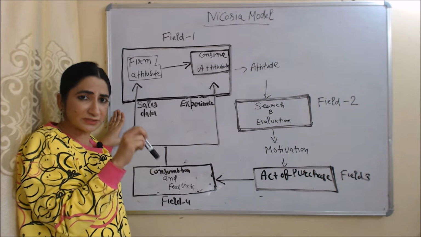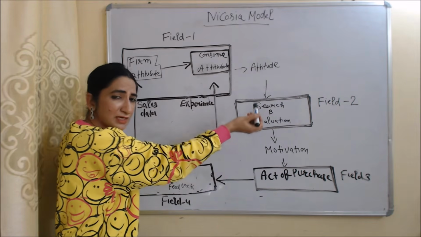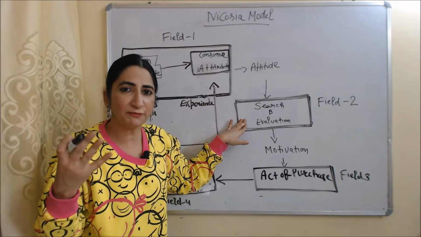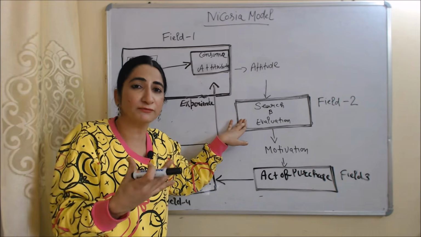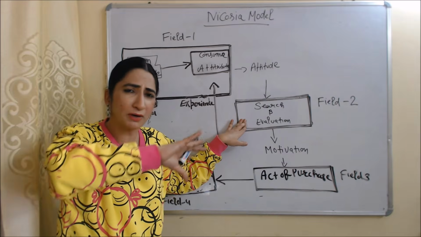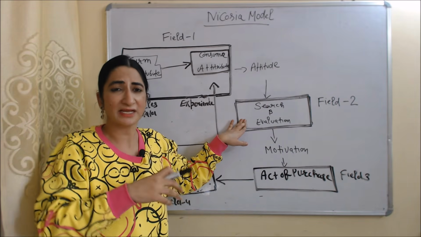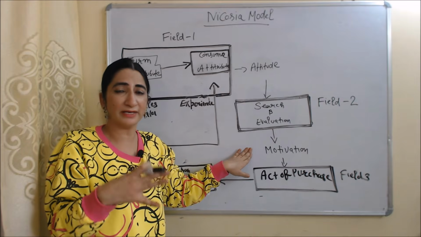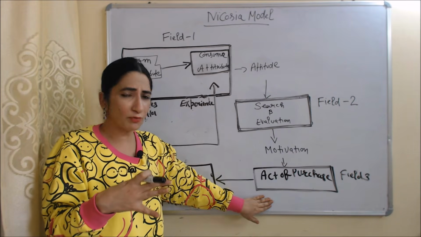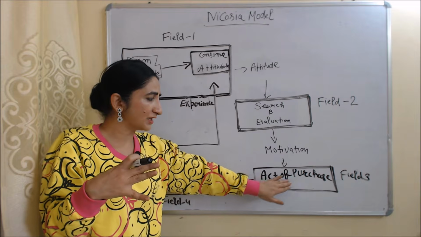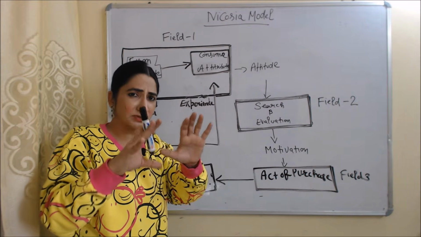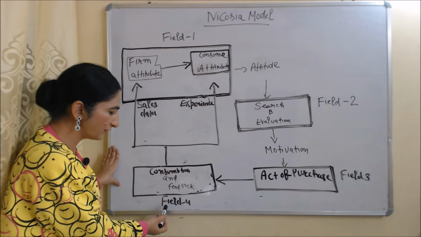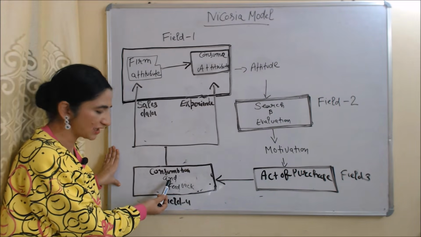If this attitude is positive, then we move to second field. This is called search and evaluation. In this field, consumer will search more information about company product. He will do comparison between so many brands. If everything is in favor of company brand, then he will motivate to buy company product. After that, we move to third field. This is called act of purchase. In this step, consumer had decided to buy company product. After that, we will move to field 4. This is called consumption and feedback.